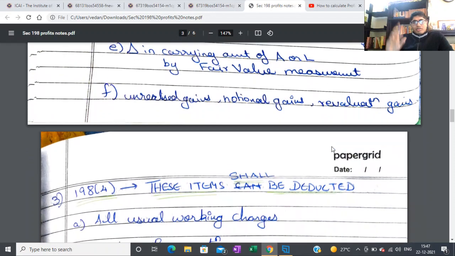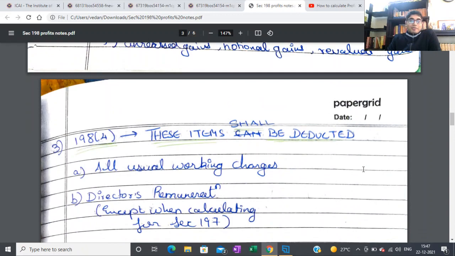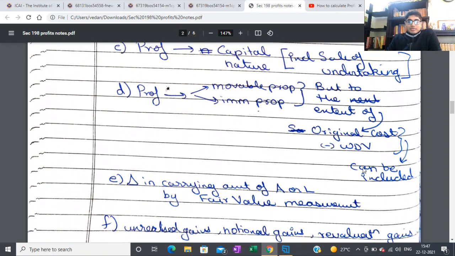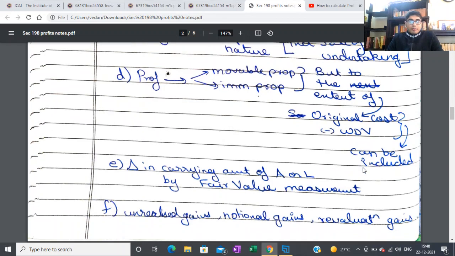Next, it's similar to the above point: unrealized gains, notional gains and revaluation gains. Your unrealized foreign currency fluctuation gain also, they won't be including it because it's unrealized. So that also is fine. I feel these items are pretty logical. You don't need any abbreviation or anything to remember it, because the question won't ask you to list down all the items. They'll give you some items and you have to figure out yourself how you're going to adjust them. And if you just know these points, you'll know it.